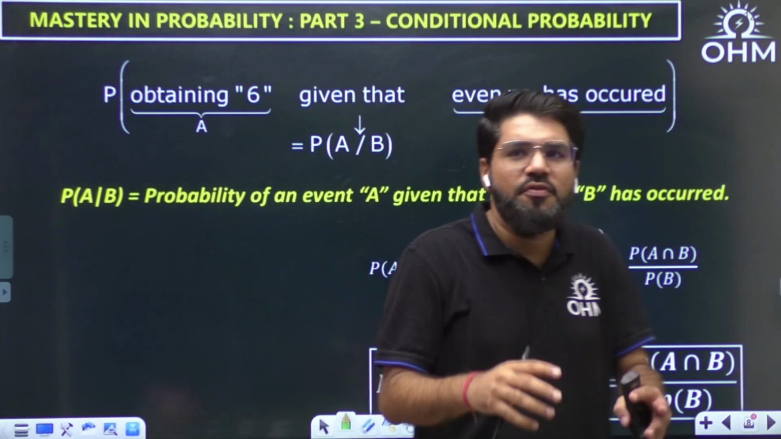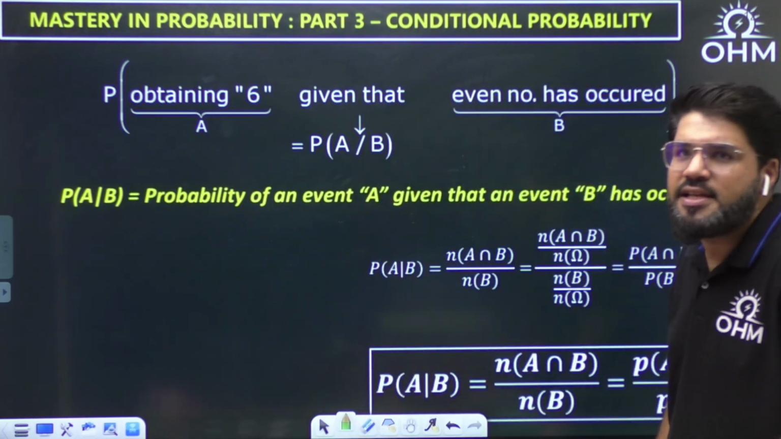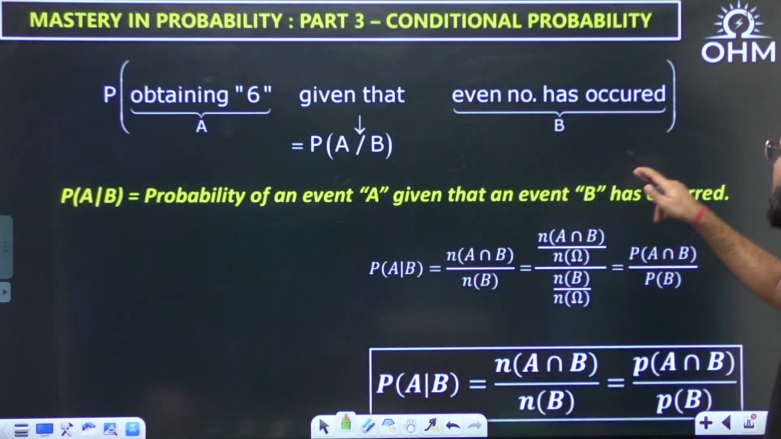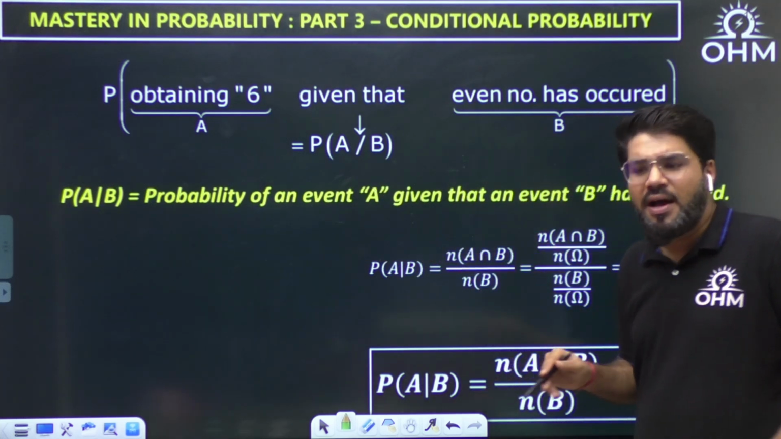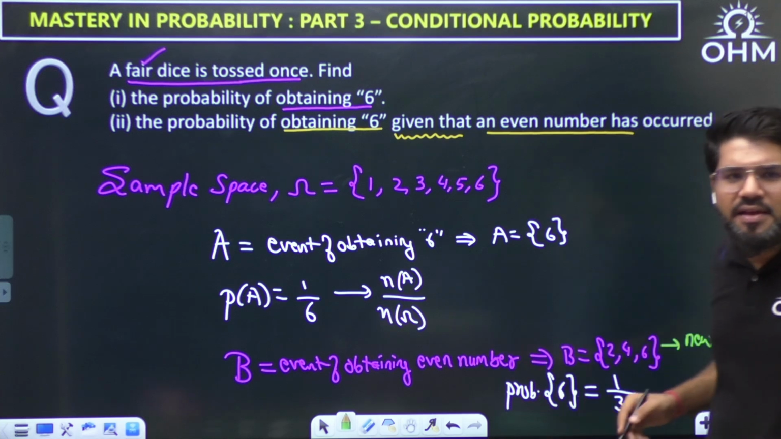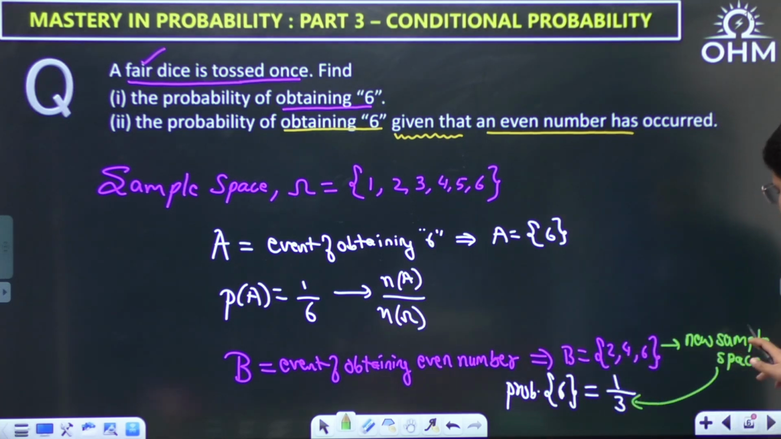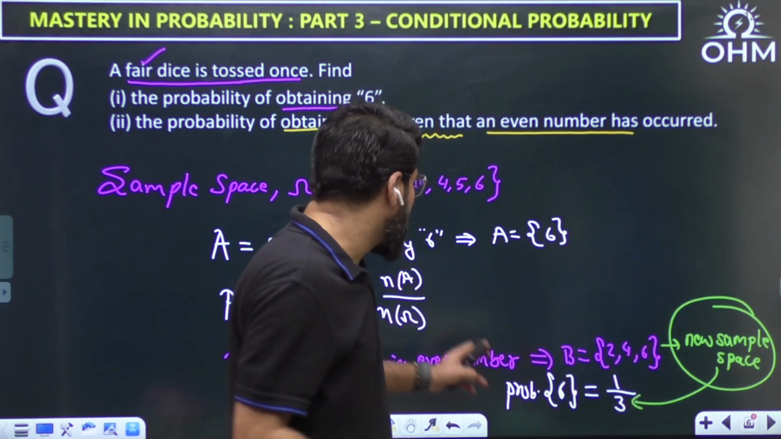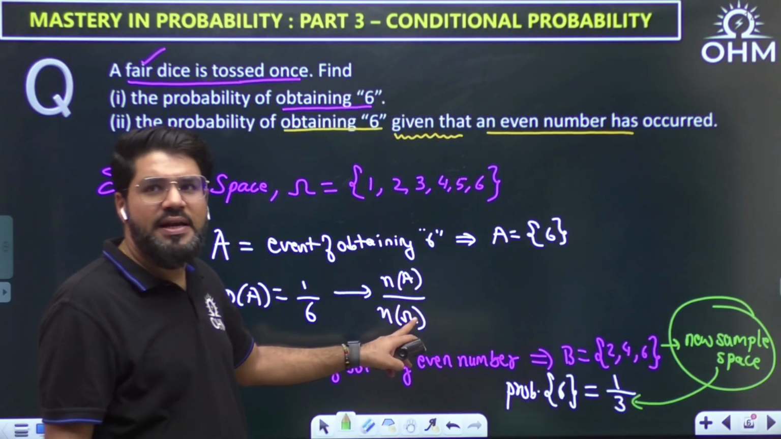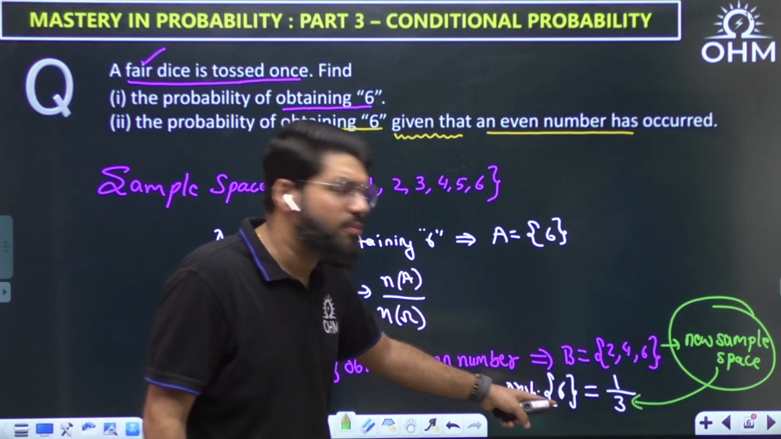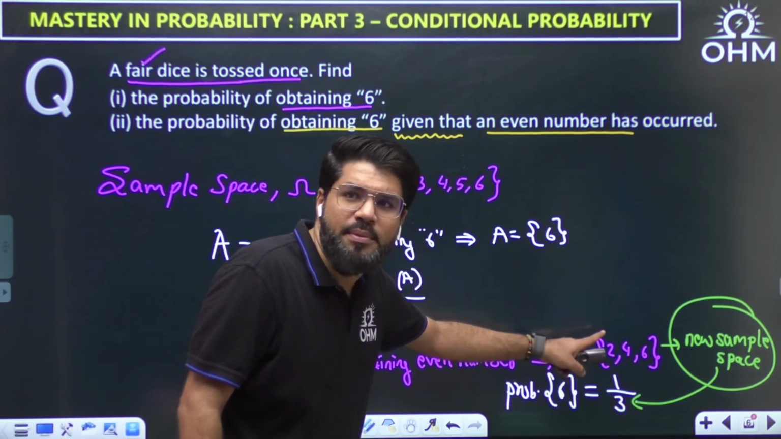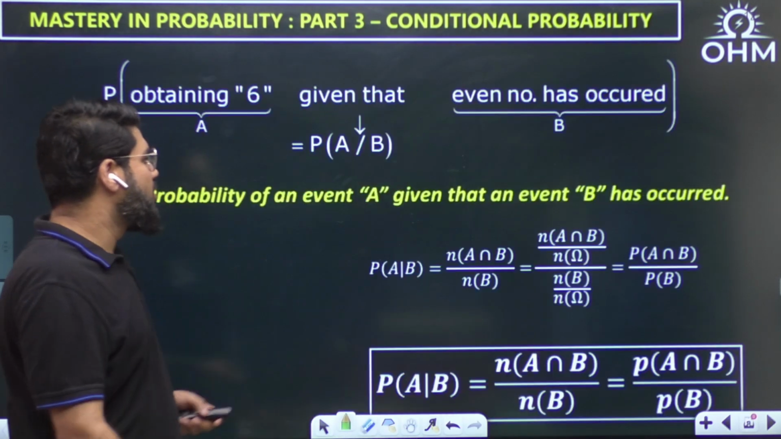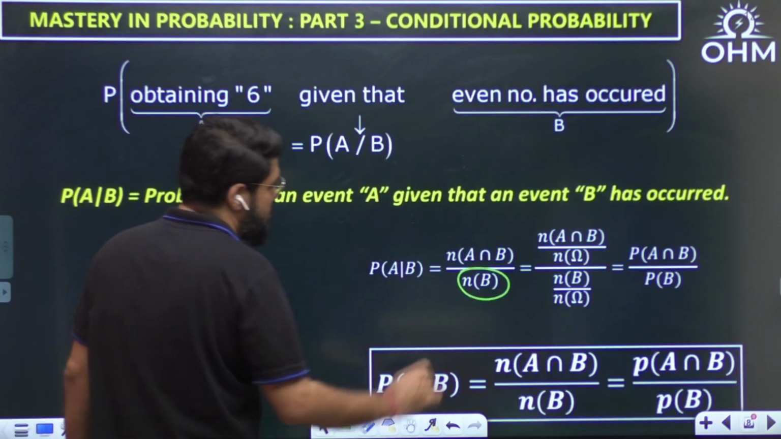So the probability of an event under some given conditions is conditional probability. P(A|B) is the probability of event A given that event B has occurred. And what should be the formula? As I told you, whatever has been given, whatever has occurred, becomes your new sample space. So total outcomes are the outcomes of the sample space. Normally in probability we write the denominator as n(Ω), but in conditional probability my denominator will become the number of elements in the new sample space, that is the number of elements in the set B.